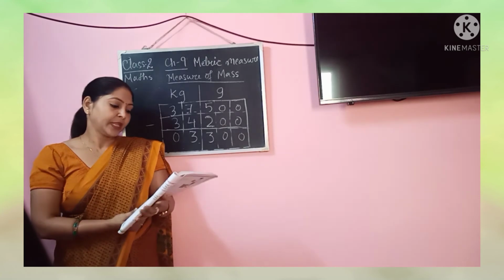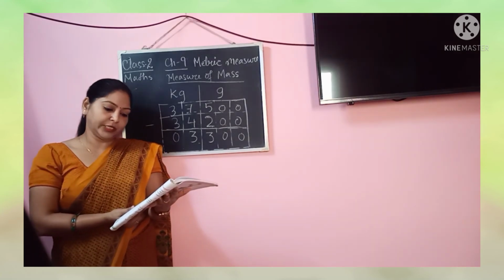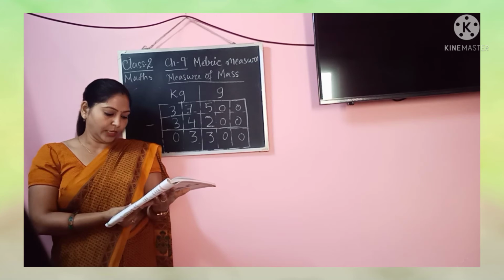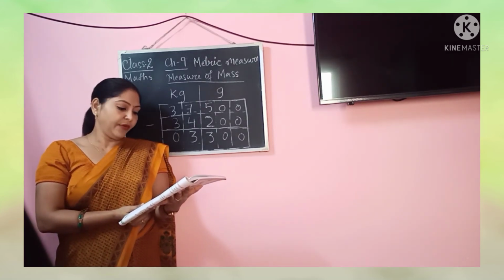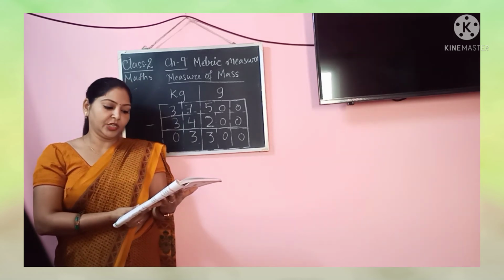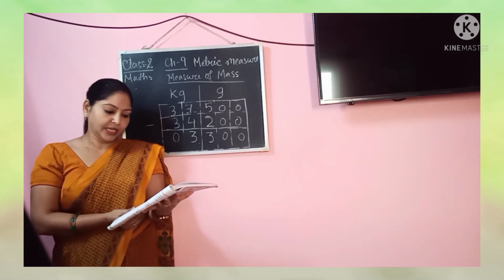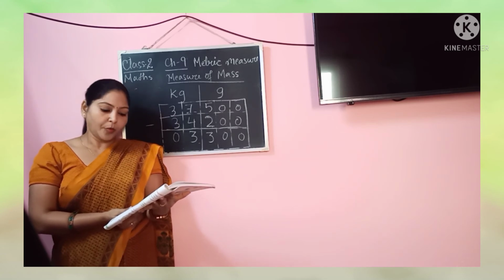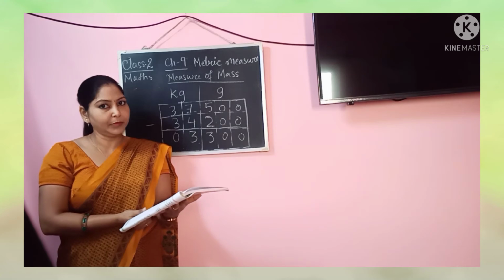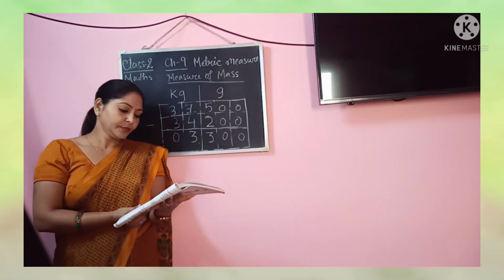Alright. Likewise, you will do the next two questions. Next one: a shopkeeper had 89 kg 975 grams of rice. He sold 27 kg 400 grams of rice. How much rice is left with him? Left with him means always subtraction.